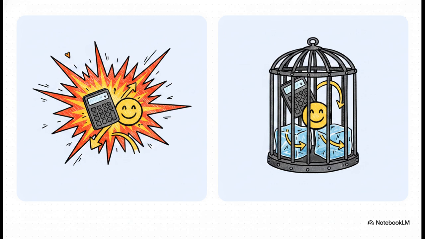Currently, developers try to merge these competing goals in two pretty flawed ways. First, there's reward combination. You basically just add all the rewards together. The problem? When you do that, the mathematical values assigned to these goals multiply out of control. It generates advantages with excessively large squared magnitudes. In plain English, the numbers absolutely explode, and the AI's training becomes wildly unstable.